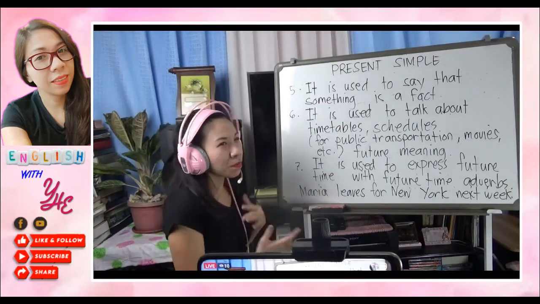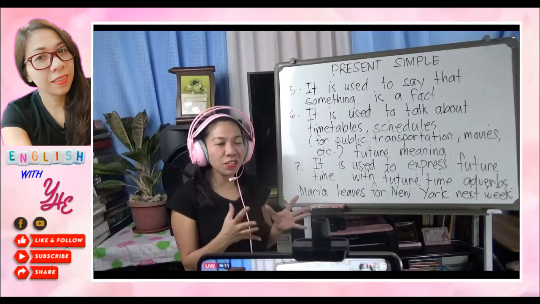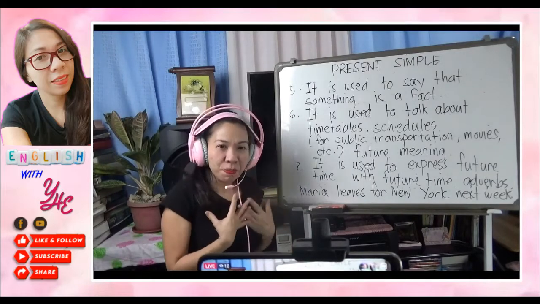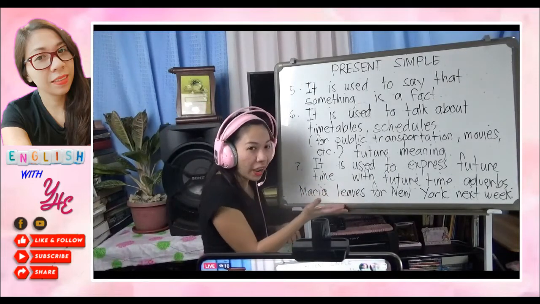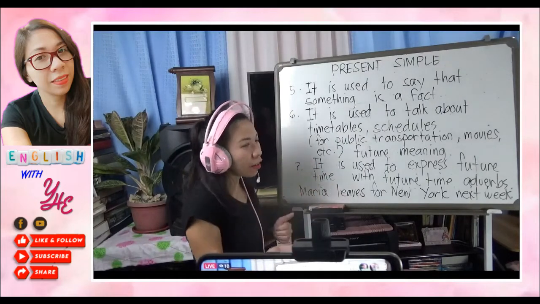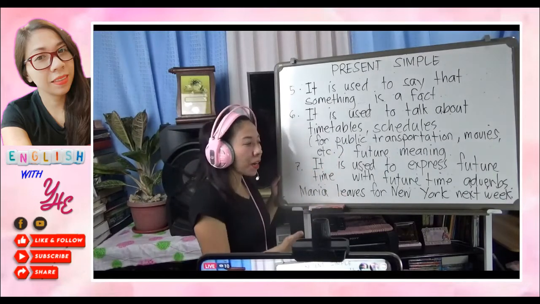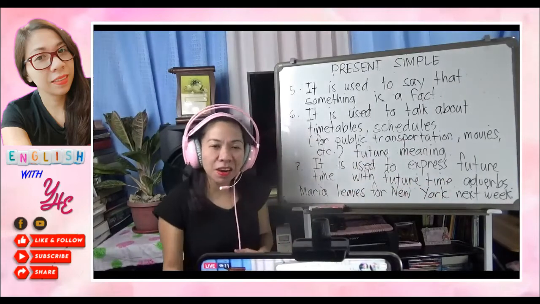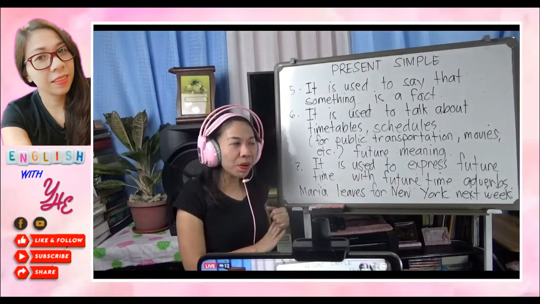For instance, I have a schedule meeting my friend next month, because you know they always say February is a month of love. So if I put a schedule with my friends and we make a regular schedule for that, I could say, I meet my friends next month for our date. So I put that as a schedule, but it expresses, of course, future time because it has a future time adverb like next month, next year, next week. So I hope I'm clear with my explanation.